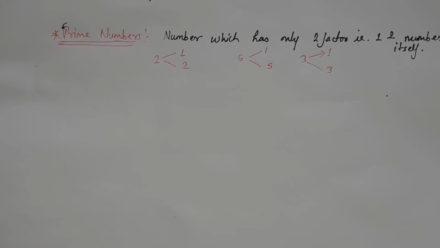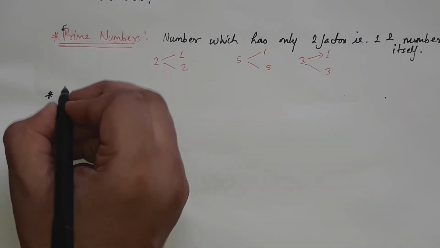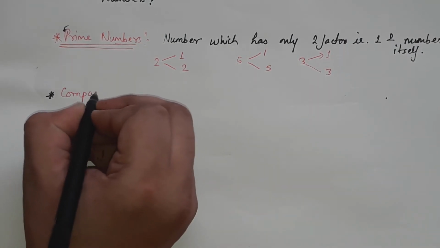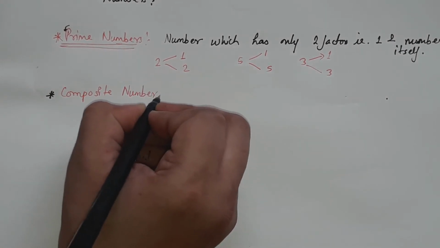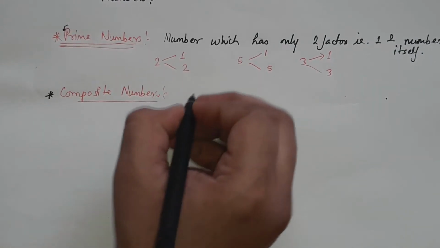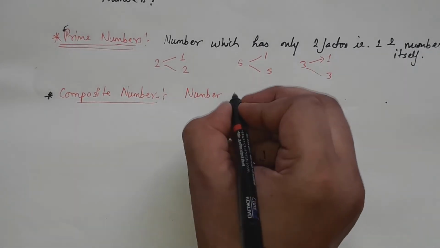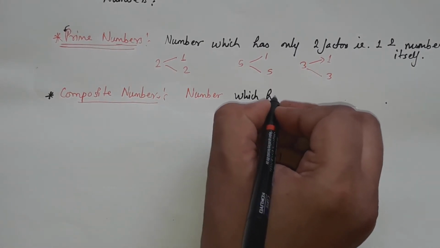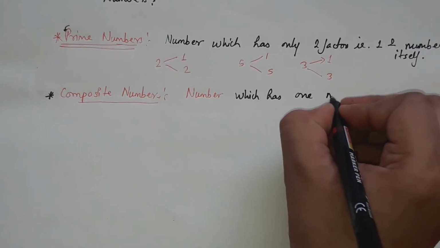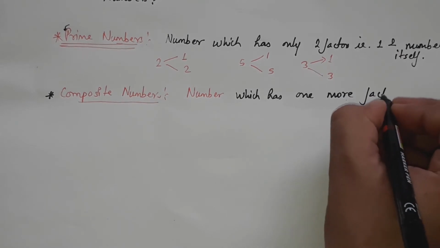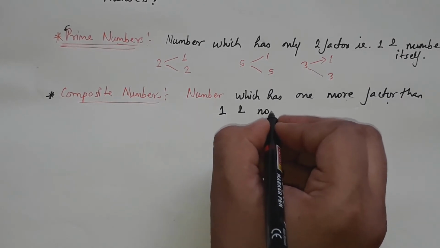Let's go for the next, and next is the composite number. So what are composite numbers? Composite numbers are numbers which have one more factor than 1 and the number itself.